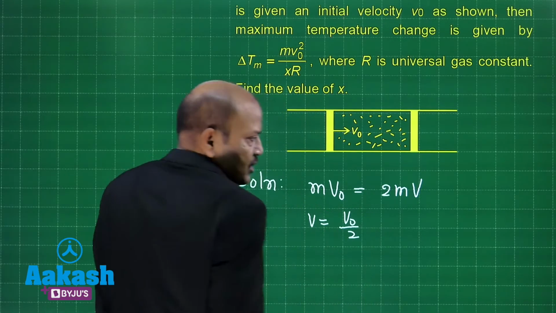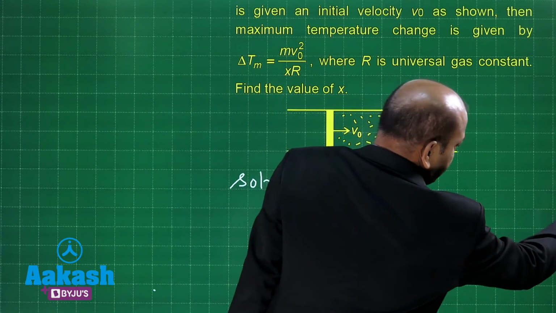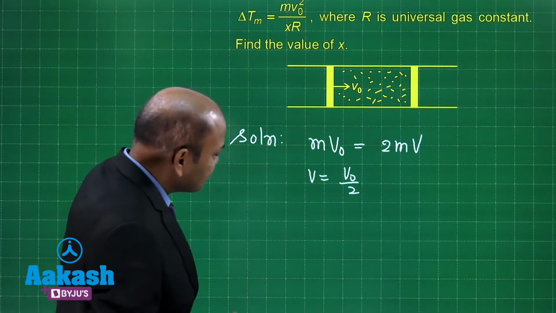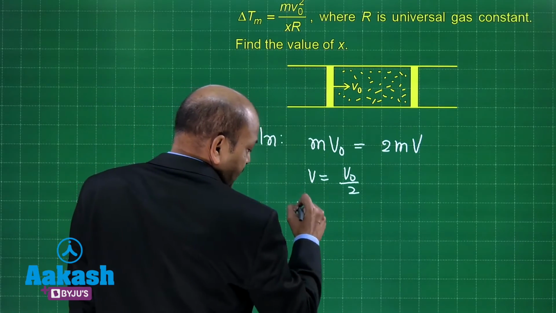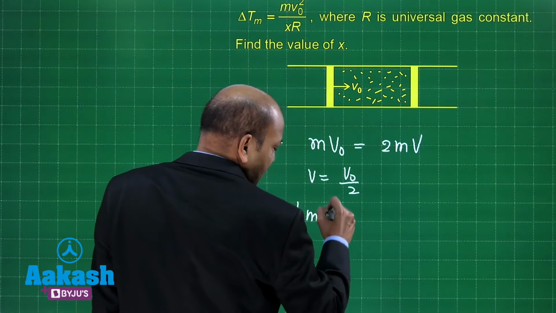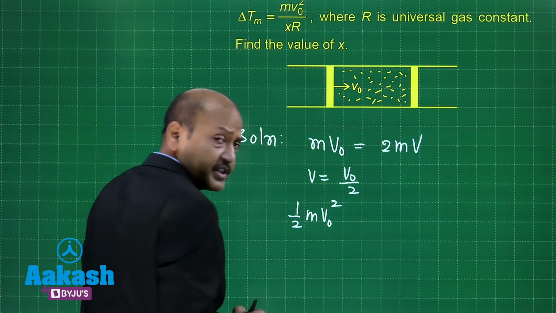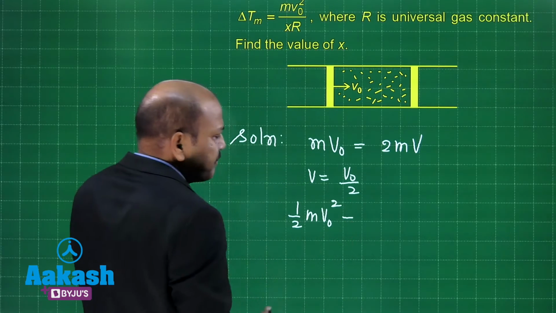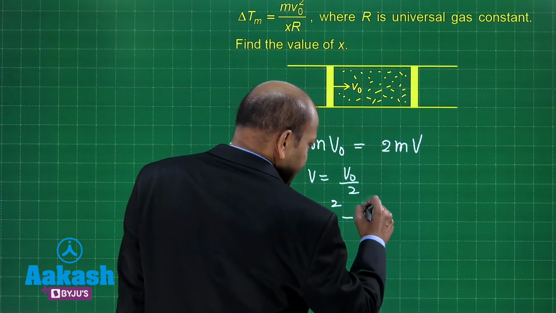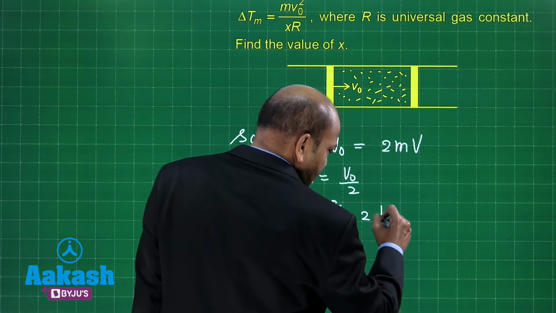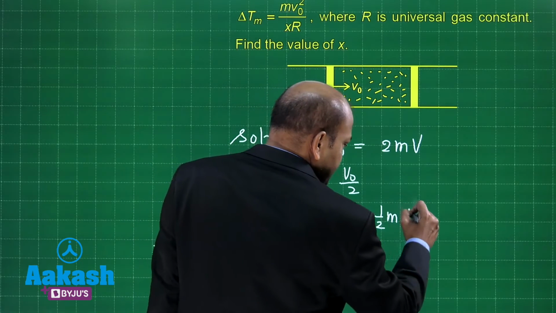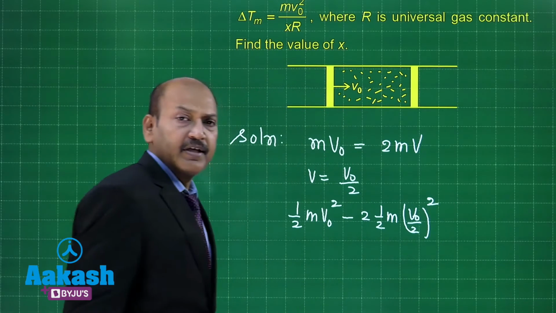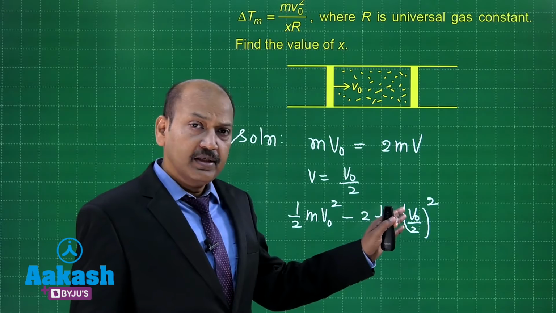Now, we come to the question of the maximum loss in the kinetic energy. The maximum loss in the kinetic energy is half m v naught square, which is the initial kinetic energy of the system, minus the kinetic energy at the time of maximum compression of the gas, which is 2 times half m into v naught by 2 the whole square, because both pistons have the same velocity at that moment.